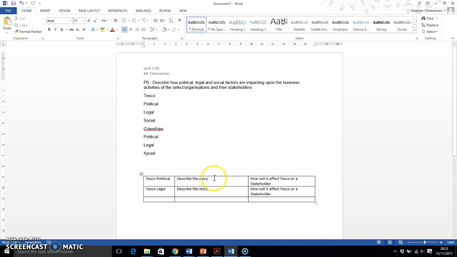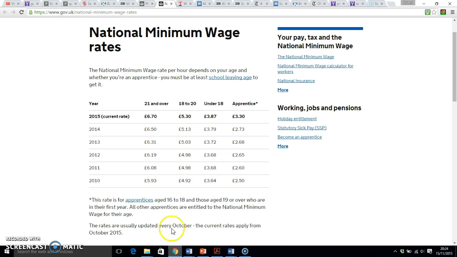So in this first side, describe the story. So Tesco's legal. The story is about minimum wage going up. Explain using facts and figures. Then this side, how will it affect Tesco's? Explain what they have to do. Where does the money come from to pay their employees more money? What will that mean for customers? And that's again how you complete this side. So let's get to another story.